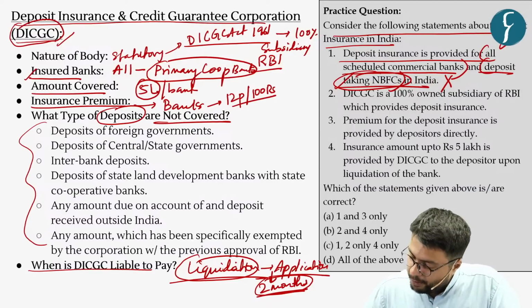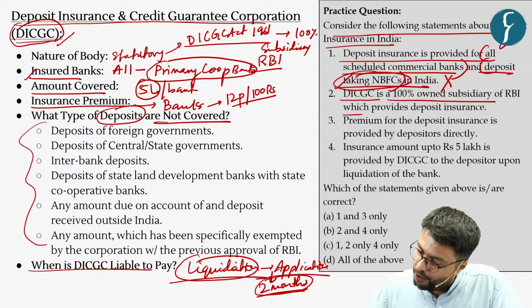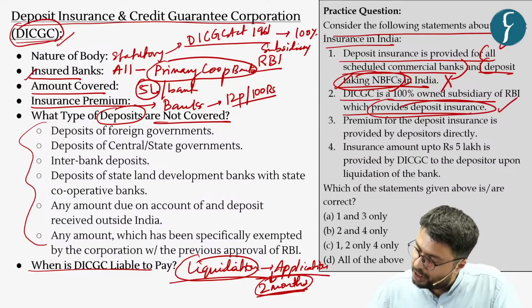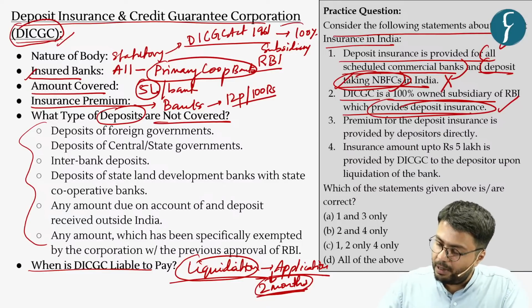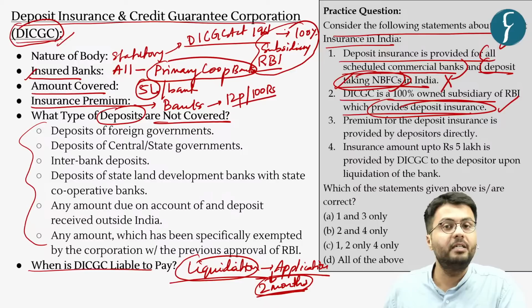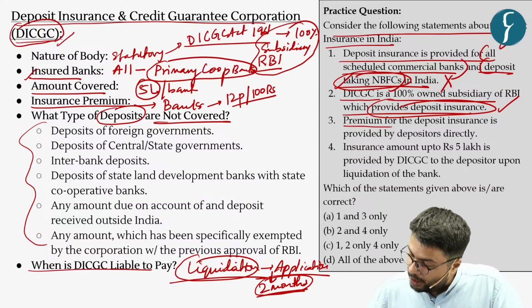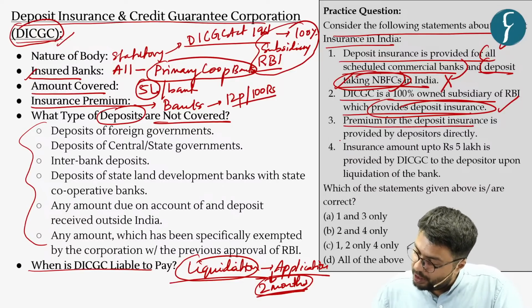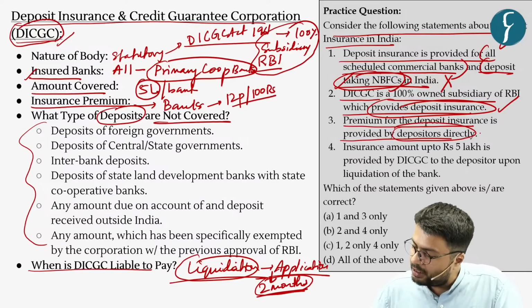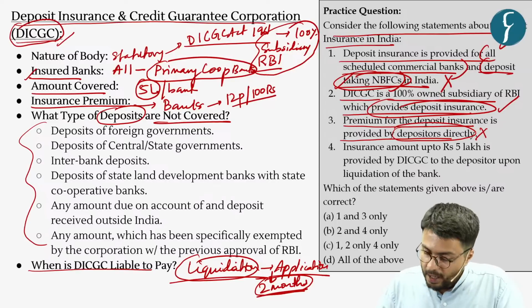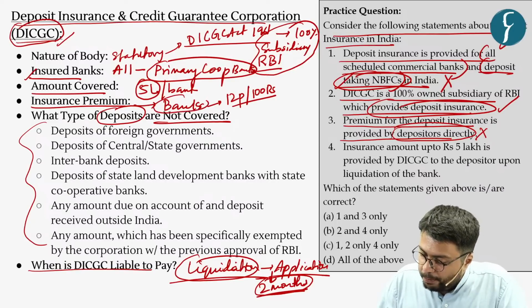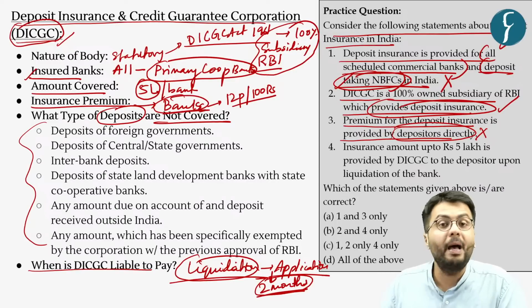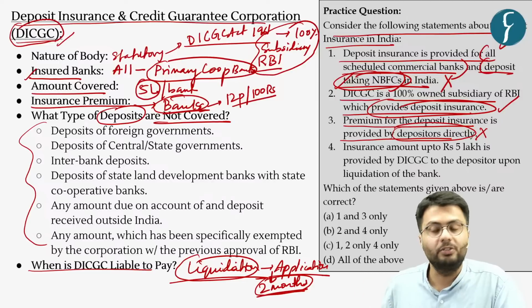The second statement: DICGC is a 100% owned subsidiary of RBI and it provides deposit insurance. It is a correct statement here, as I have already highlighted. Statement third: the premium for the deposit insurance is provided by the depositors directly. Again, incorrect, because the insurance premium is paid to DICGC by the banks and not the depositors.